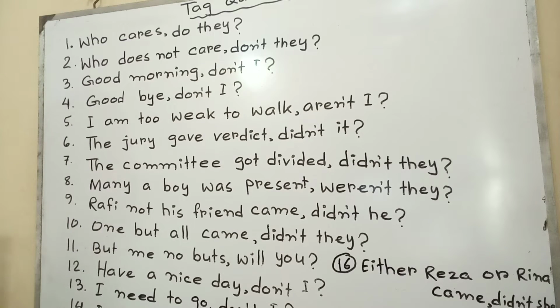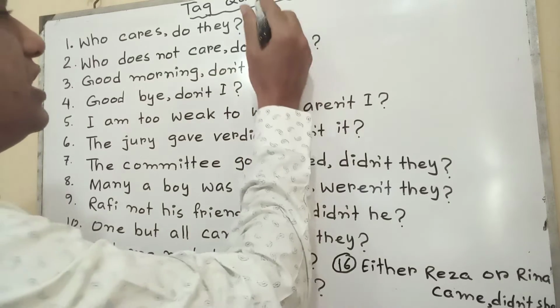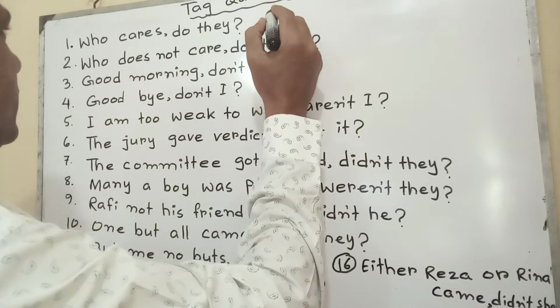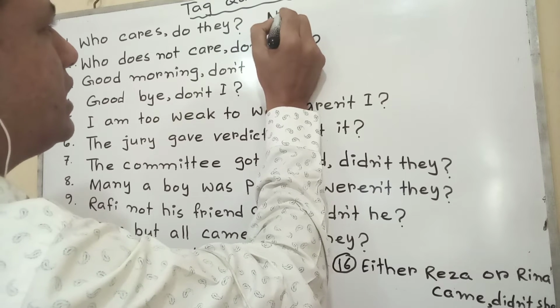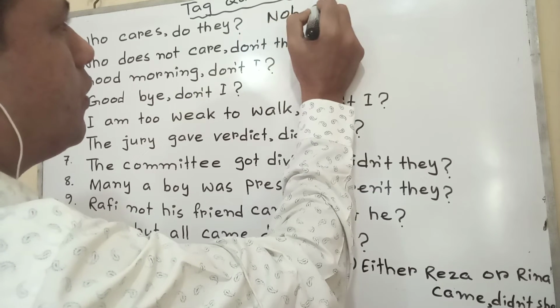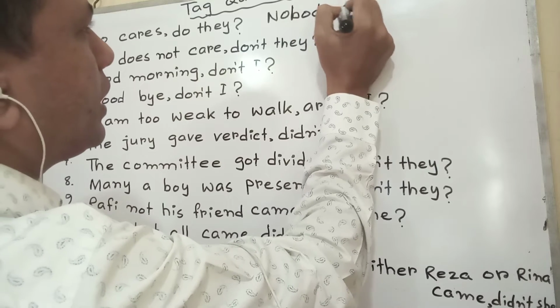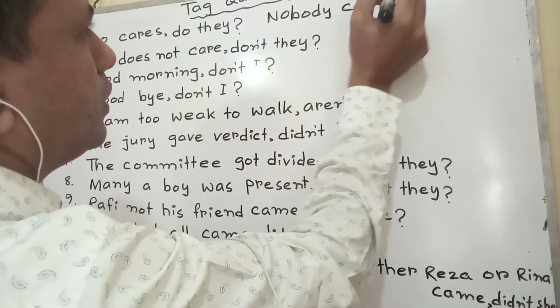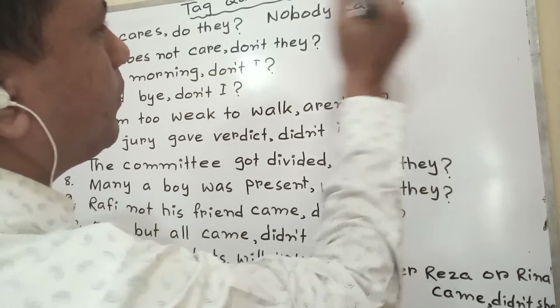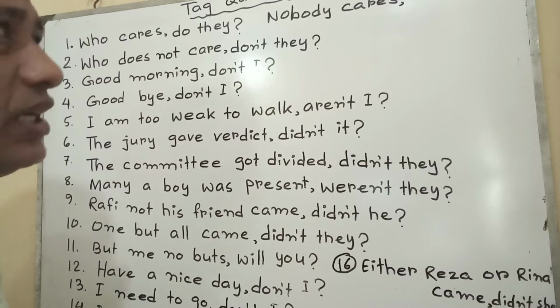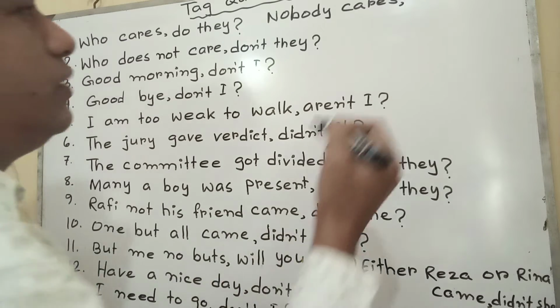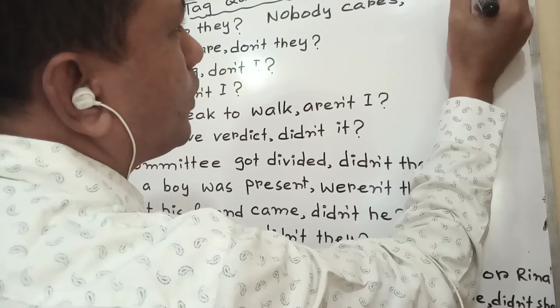Who cares? The tag is do they. So you can ask, how can this be? Okay, who cares? Its assertive sentence is: nobody cares. We know that anybody, anyone, somebody, someone, everybody, everyone, each, either, if those words are found, we have to put they here.